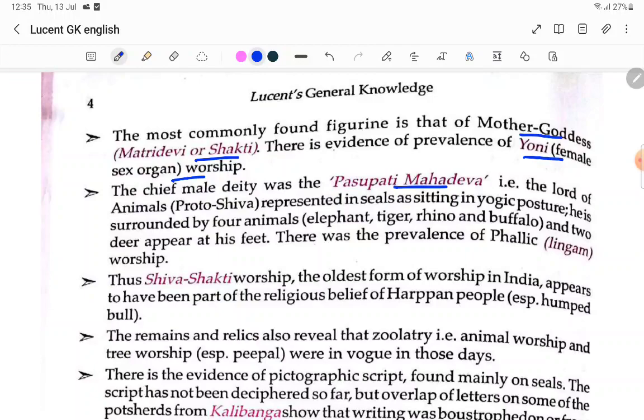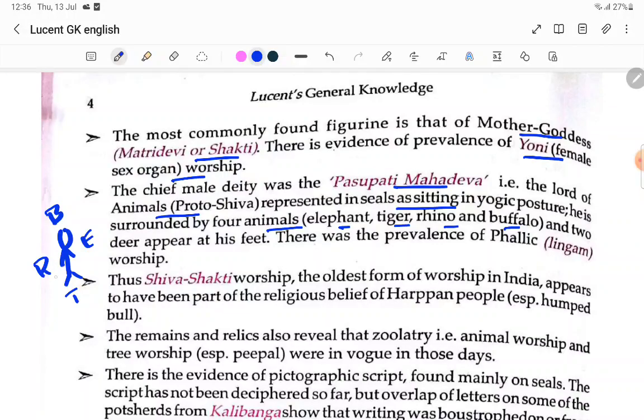Pashupati Mahadeva, the lord of the animals, Proto Shiva, is represented in seals as sitting in the yogic posture. He is surrounded by four animals: elephant, tiger, rhino, buffalo. This is important. His name is Proto Shiva, Pashupati Mahadeva, the lord of the animals, surrounded by elephant, tiger, rhino, buffalo. B for buffalo, E for elephant, T for tiger, R for rhino.